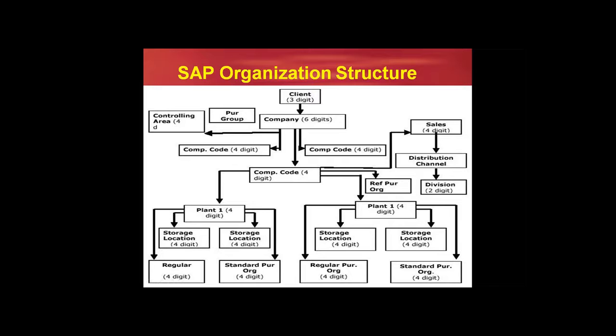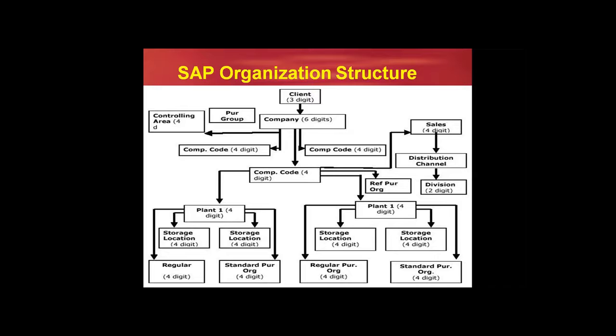Why are we calling it Tata Group of Industries? Because this Tata Group has n number of industry segments. They are into power, steel, automobile, software, construction, etc. Company is unique. Under one company, we have n number of company codes.